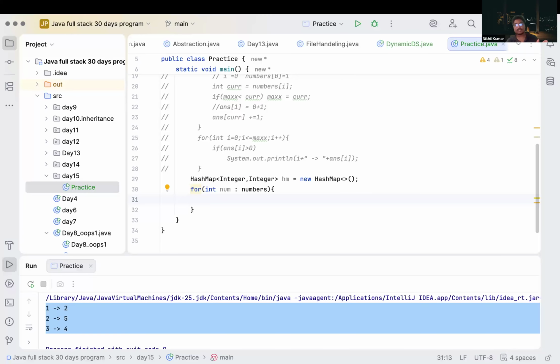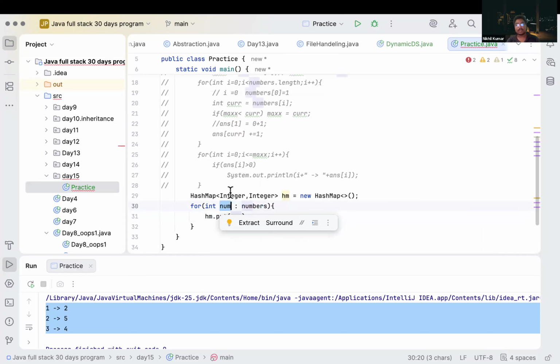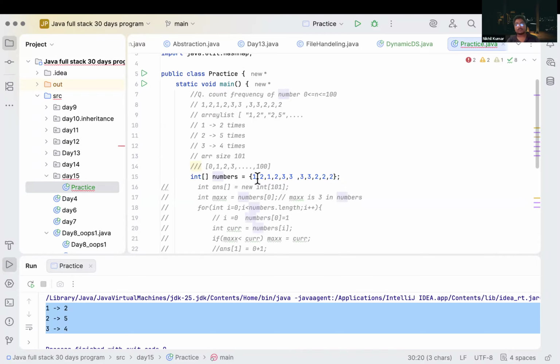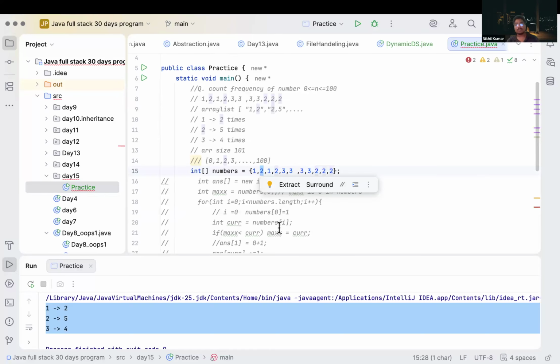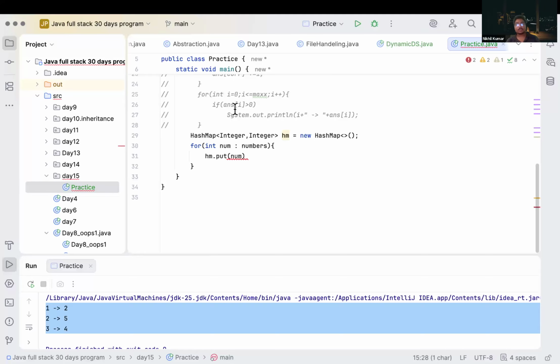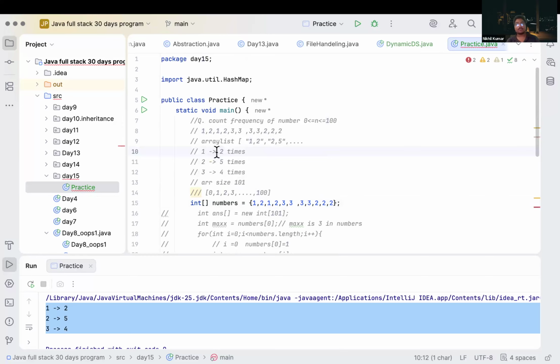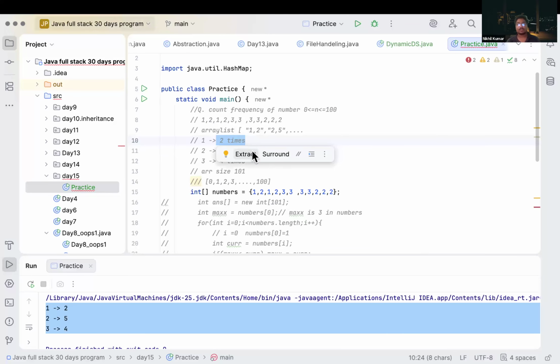Now we will get the numbers inside our num, and hm dot put, and here what will be the key for us? Num. Correct? The key will be num. Why will the key be num? Because we are storing the frequency of numbers. So at the 0th index we got 1, at the first index we got 2. So these are our keys. We are storing keys as numbers, and there we will be storing its frequency. So how can we do it?